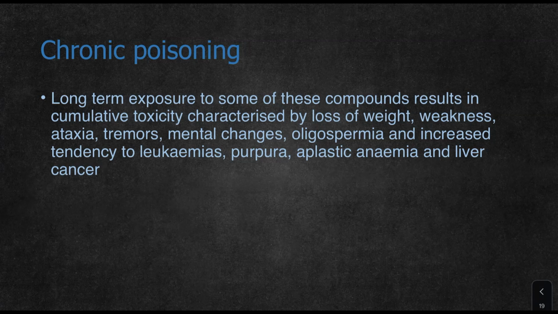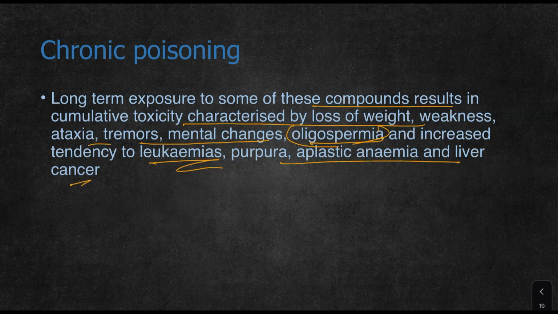Chronic poisoning of Endrin may occur. Long-term exposure to some of these compounds results in cumulative toxic effects, characterized by loss of weight, weakness, ataxia, tremors, mental changes, oligospermia, and increased incidence of leukemias, purpuras, aplastic anemia, and liver cancers after long-term consumption.